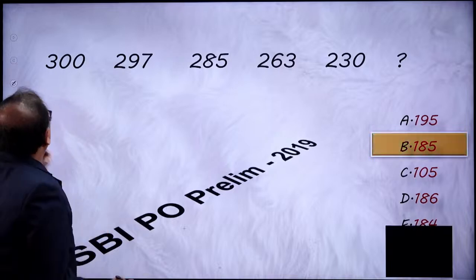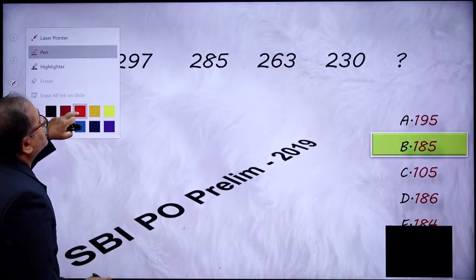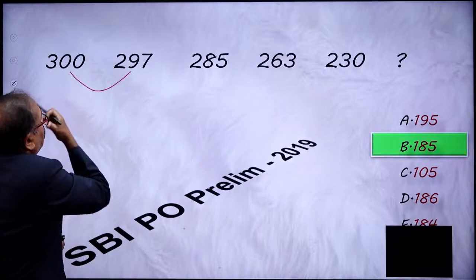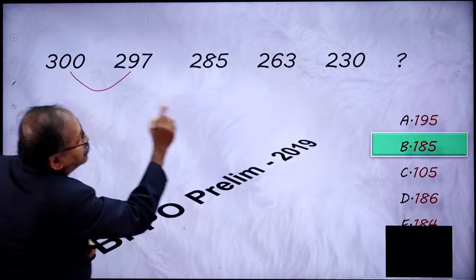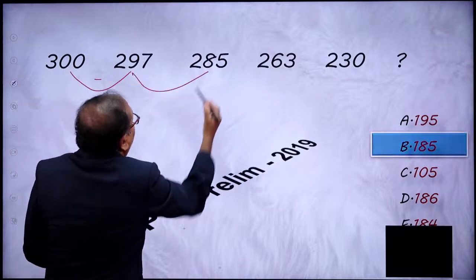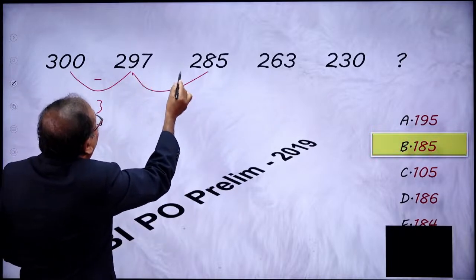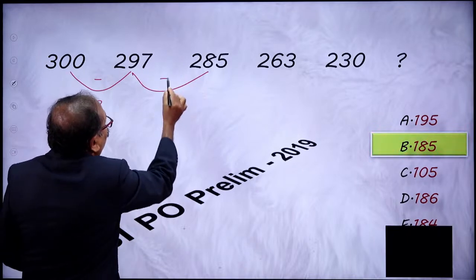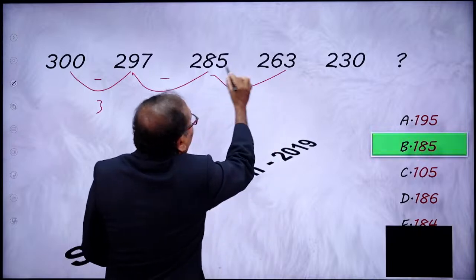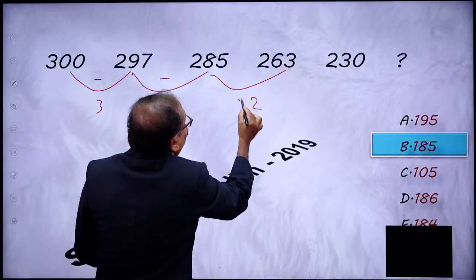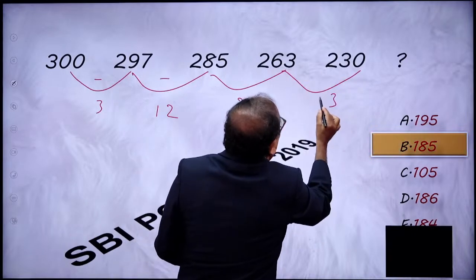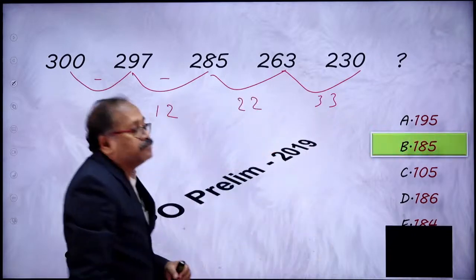Option B. So what I am going to do in this particular question here, the numbers are in increasing order, so take the difference from here to here, and this is decreasing order, so it is minus. How much is minus? Minus 3. From here to here, how much is minus? That is 7 minus 5 is 2, and 9 minus 8, that's 12. From here to here, that is 2, and that's 2, 22. From here to here, that is 3, and this is 3, 33.